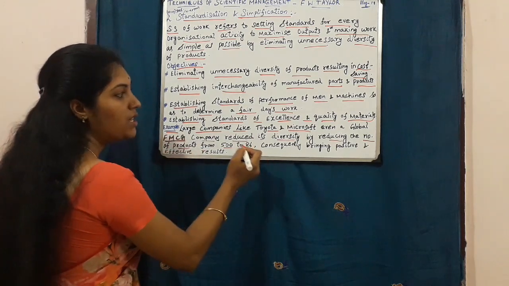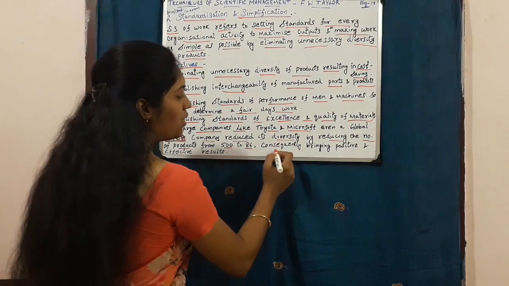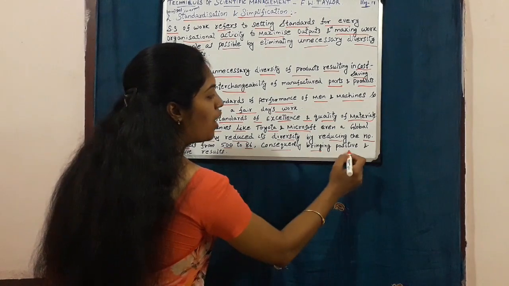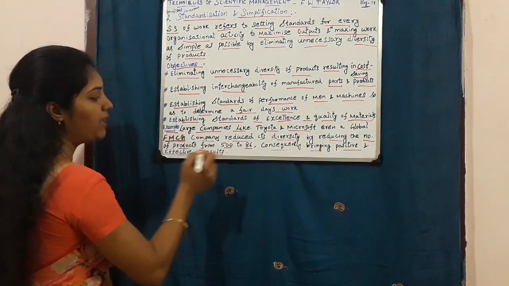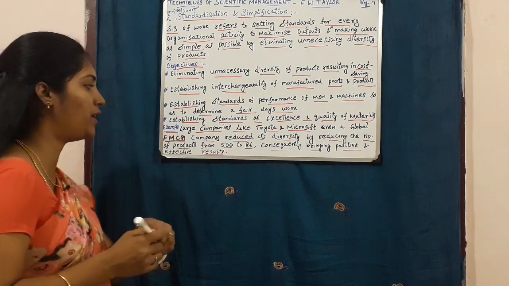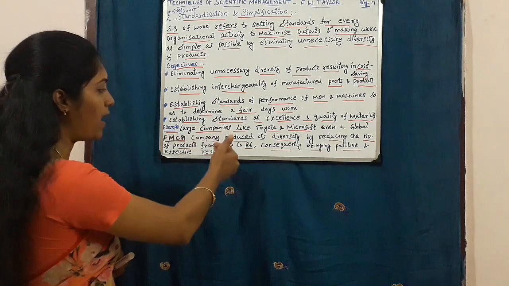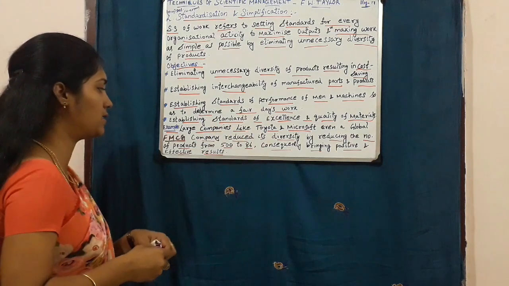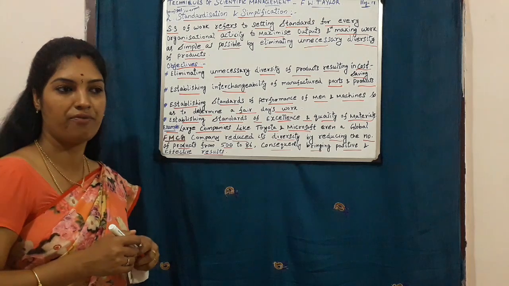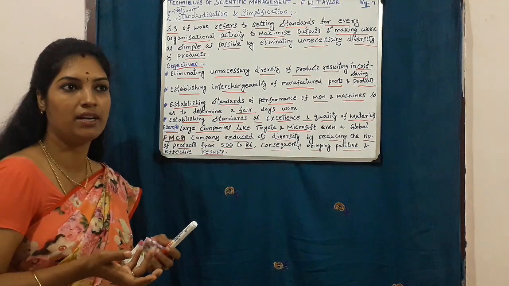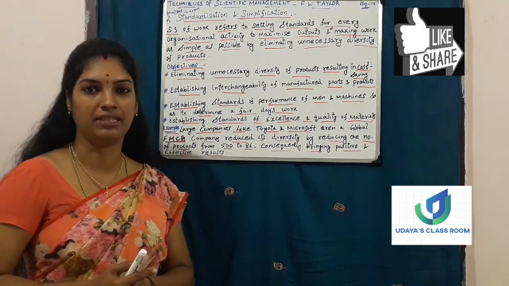Why have they reduced? In order to give very good quality to the society. Consequently, bringing positive and effective results. So in order to bring effective results, they have reduced their diversity of products from 500 to 86. And we can take examples for FMCG: Nestle company, Coca-Cola company and Unilever company.